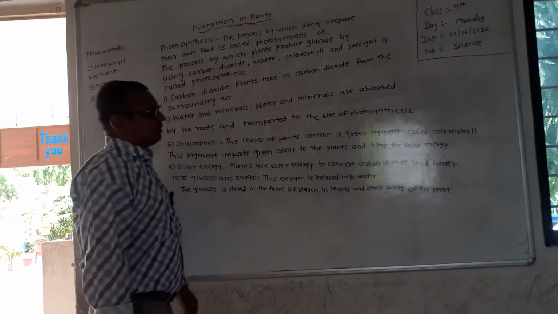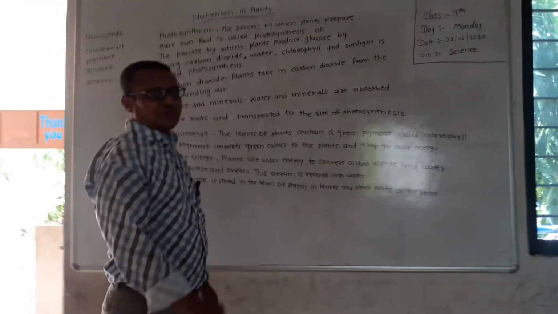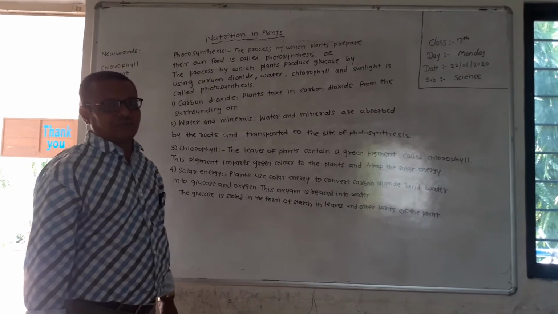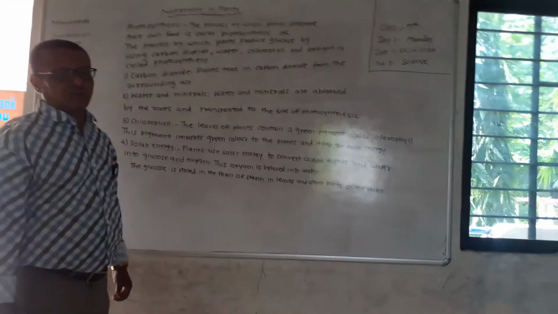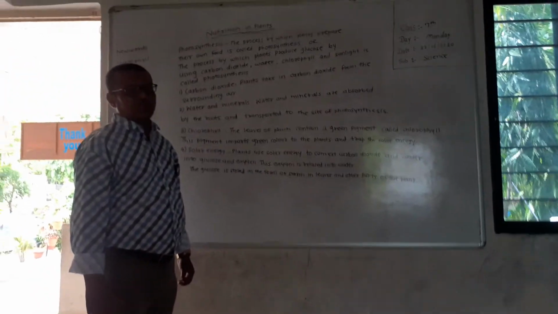One more important function of chlorophyll is that it traps solar energy. The solar energy necessary for photosynthesis is trapped by chlorophyll.